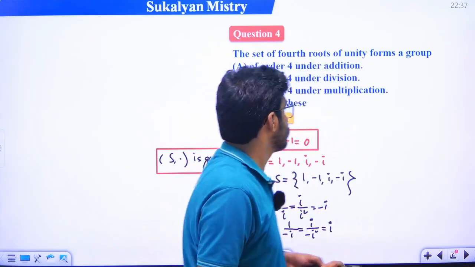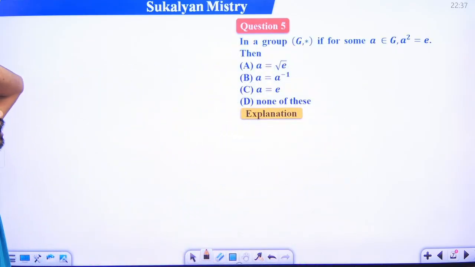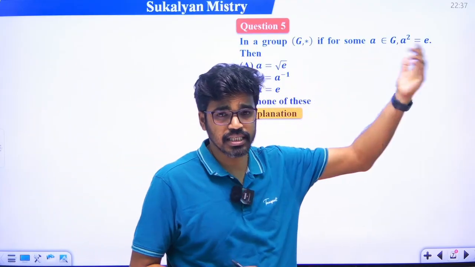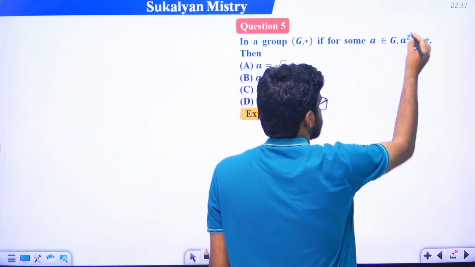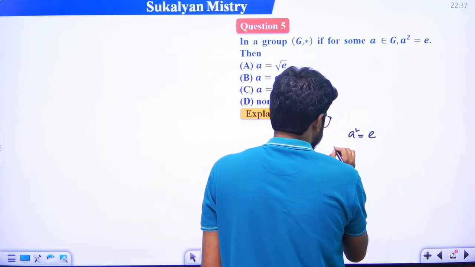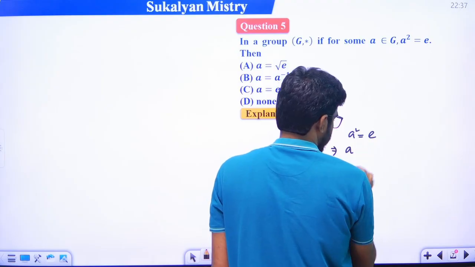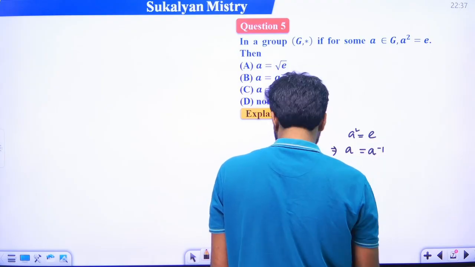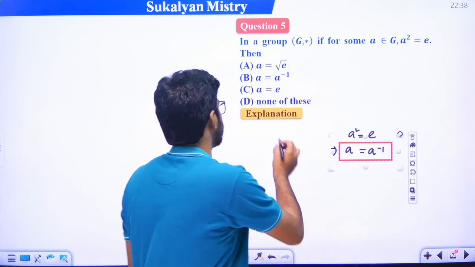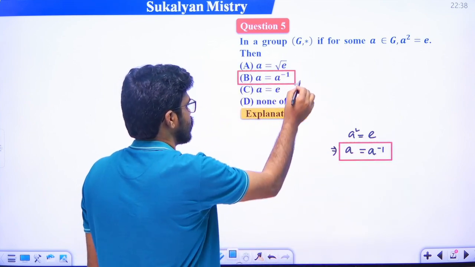Okay, so next problem, just see. In a group G comma star, if for some element A belongs to G, that is A is an element of G, A square is equal to E. What is given? A square is equal to E. That means A is equal to A inverse. Okay, A square is equal to E. So this implies that A is equal to A inverse. Option B is the correct answer.